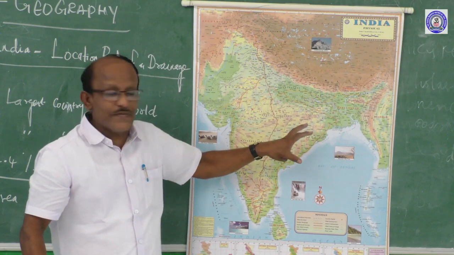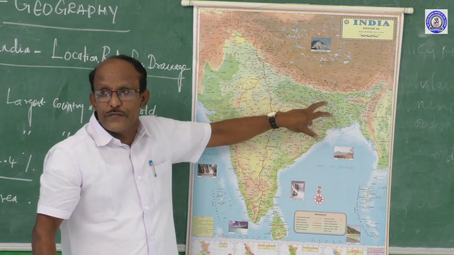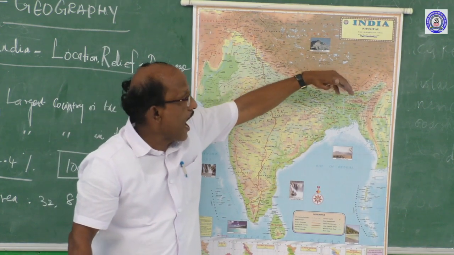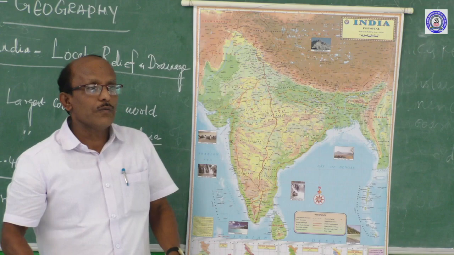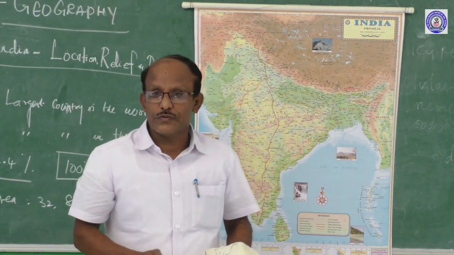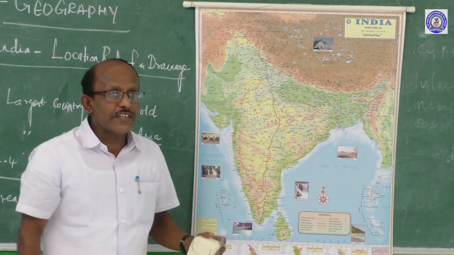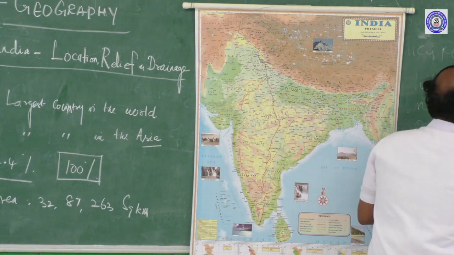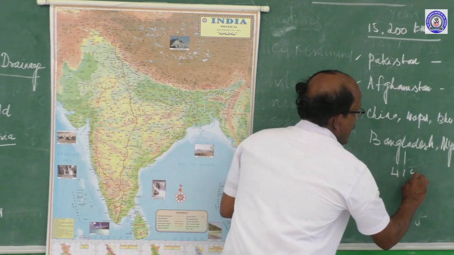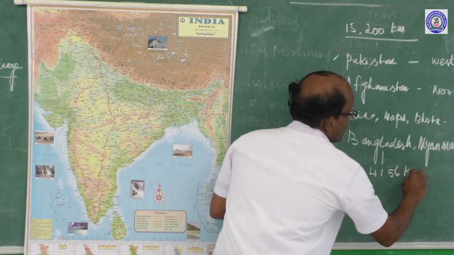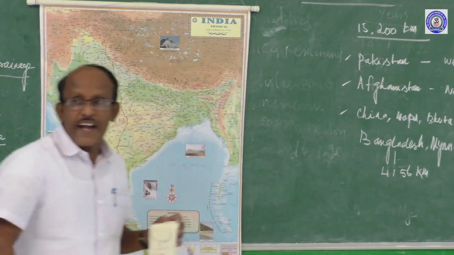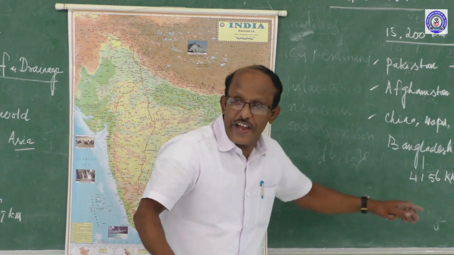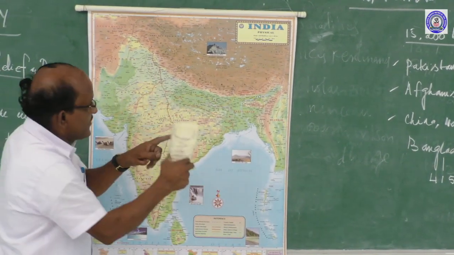So the largest border is with Bangladesh, 4,156 kilometers. This many kilometers, we have a land boundary connection with India.